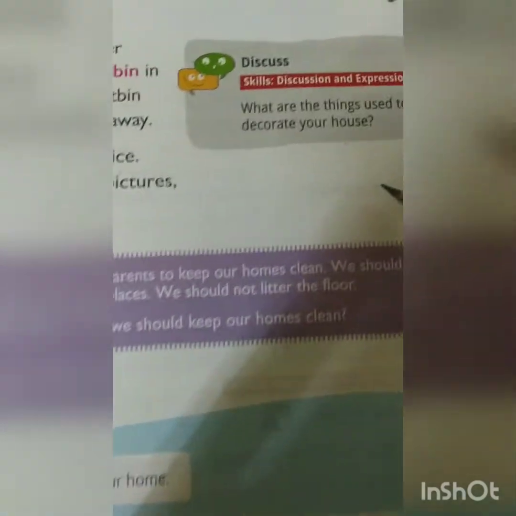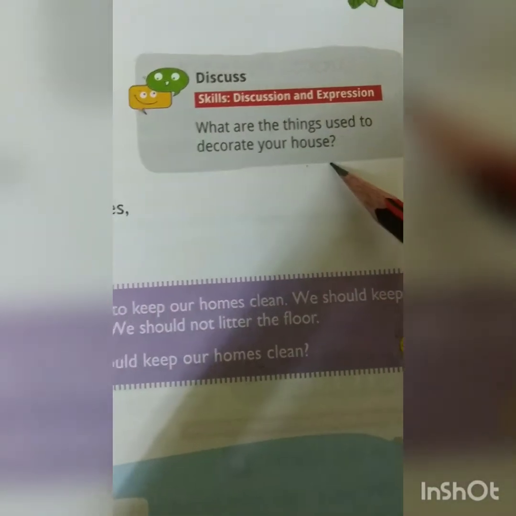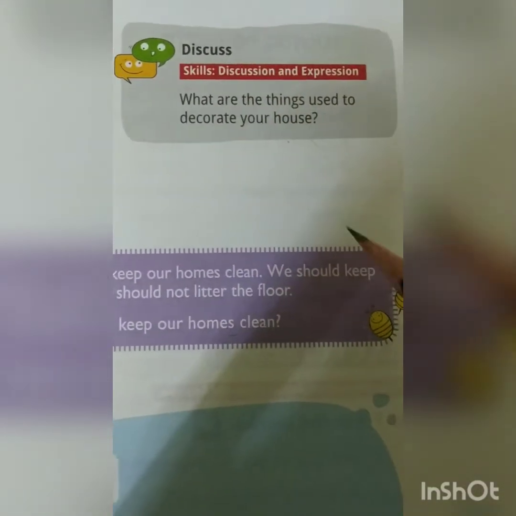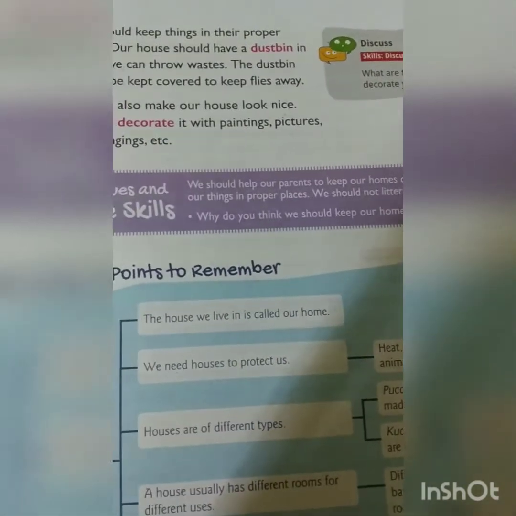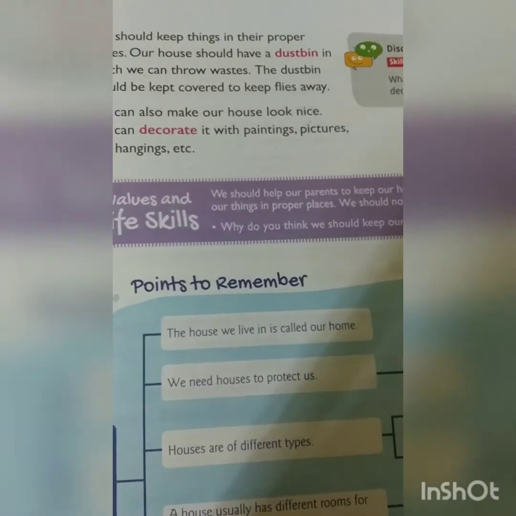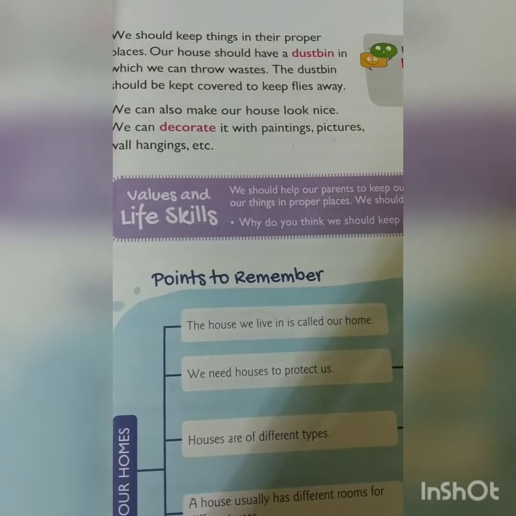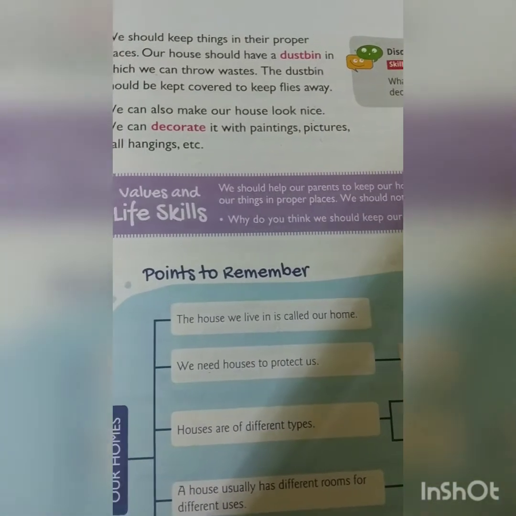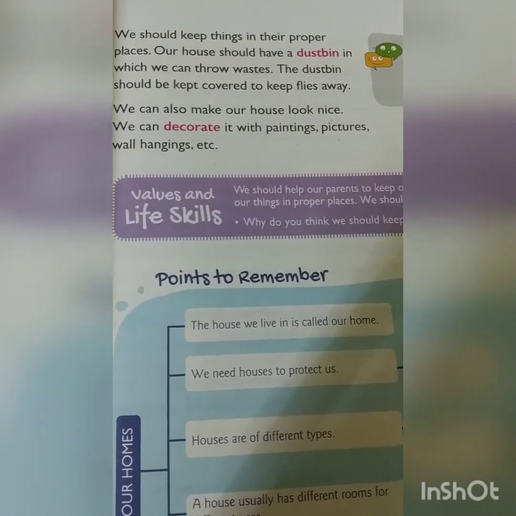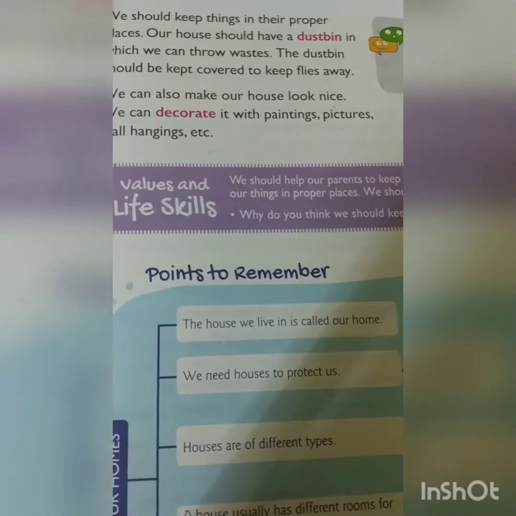So now tell me, what are the things we use to decorate our houses? We can decorate our houses with photos of our family members, scenery, your childhood photos, and some flowers, lights, etc. We can also make our house look nice.